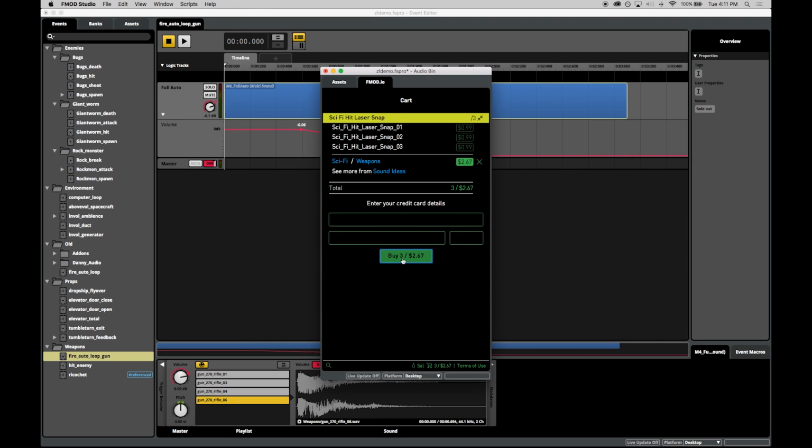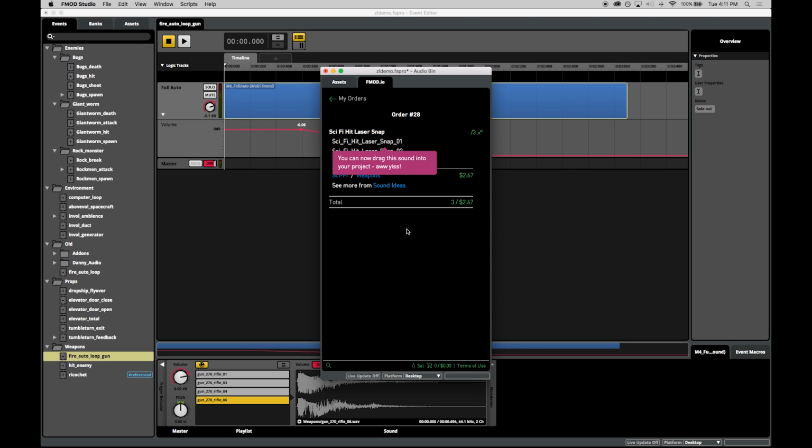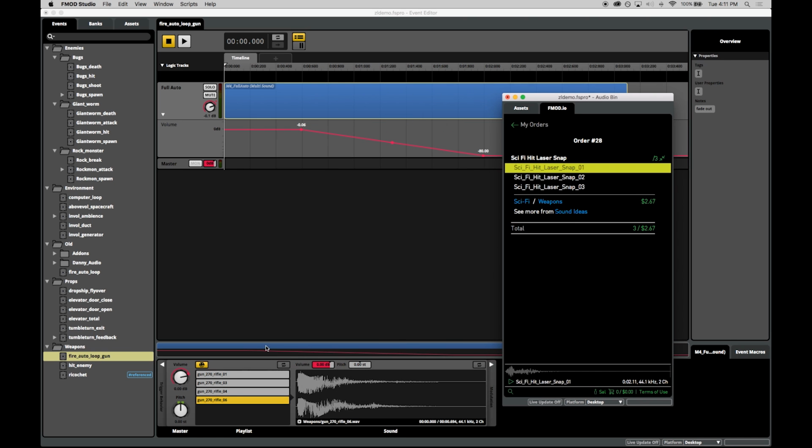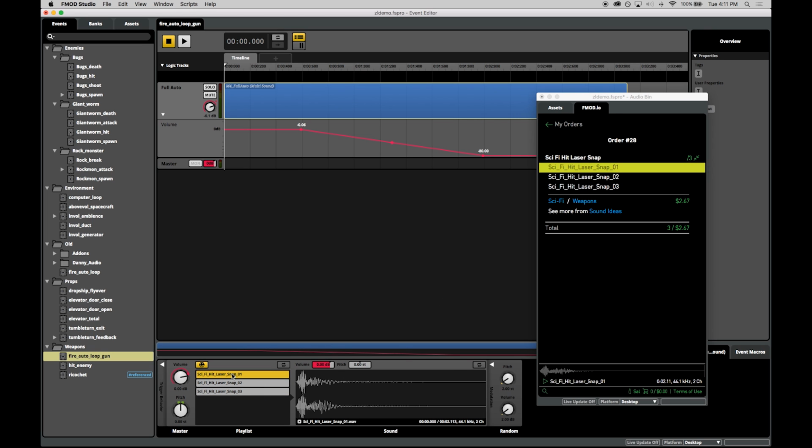Once you've made your purchases, you can drag and drop directly from Fmod.io into Fmod Studio. I'll quickly switch out the sounds from this multi-sound module to my new assets from Fmod.io. Then build, and play in Unity to listen to my new gun sound.